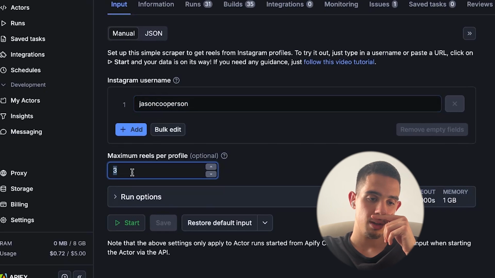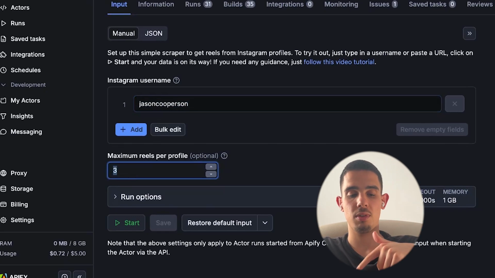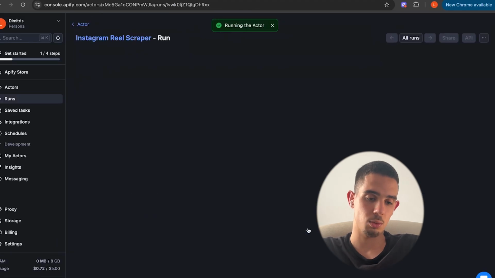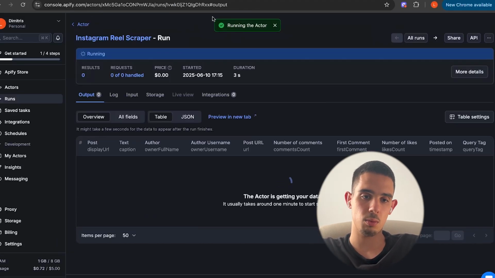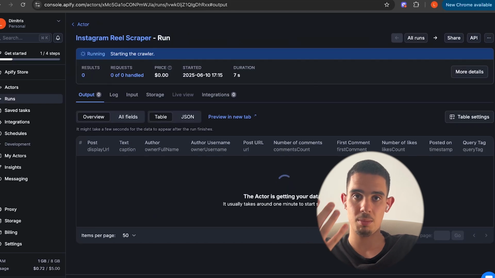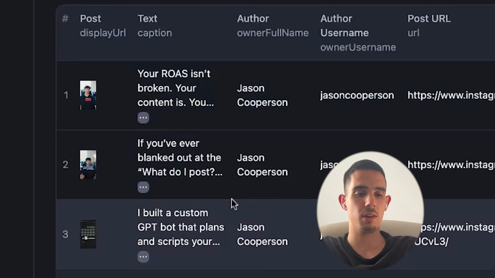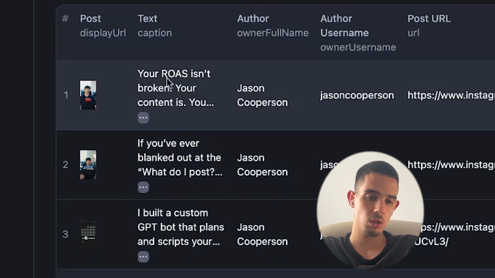And I have maximum 3 reels per profile that I'm gonna scrape. So if you click start, you're gonna have to wait a bit. Then we're gonna run the actor, and the actor's gonna go ahead and grab 3 reels from Jason and give them to us. And here you go, we have 3 of Jason Cooperson videos.